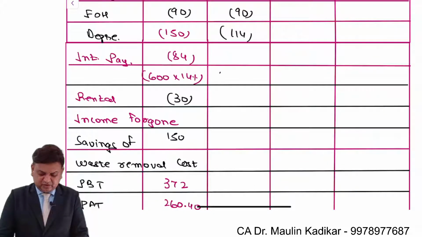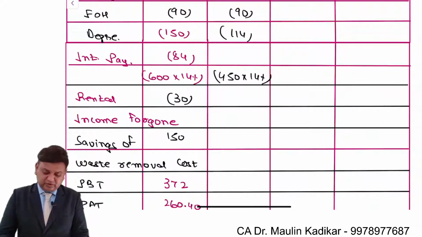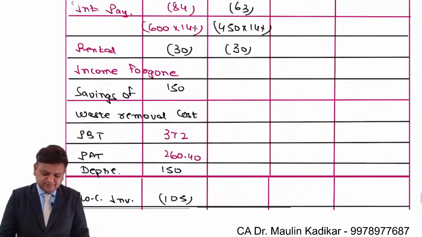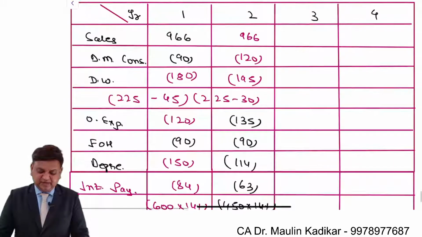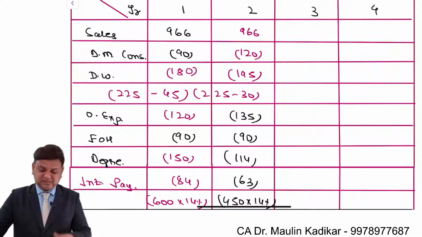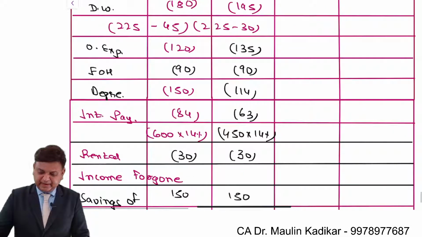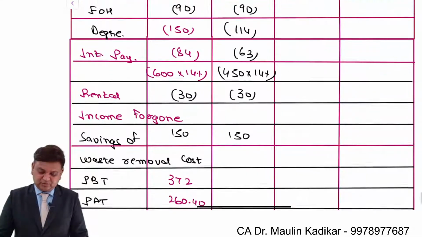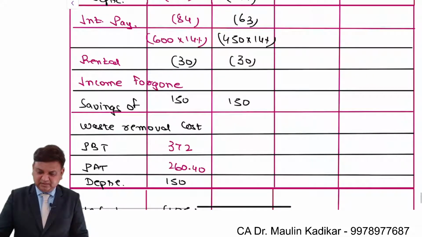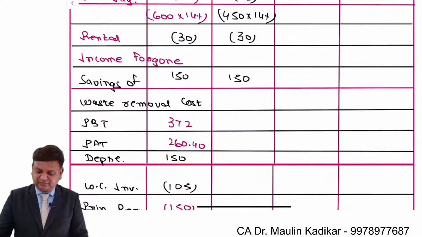Now interest is to be paid on 450 lakhs at the rate of 14%. Why? Because 150 lakhs has already been paid. So the amount of interest is 63 lakhs. Rental income forgone, no change. Savings of waste removal expenses, no change. And based on that, the EBT will be calculated: 966 minus 120 minus 195 minus 135 minus 90 minus 114 minus 63 minus 30 plus 150.